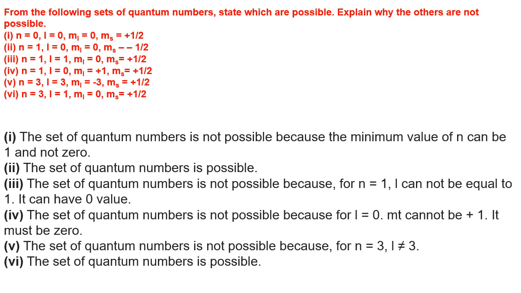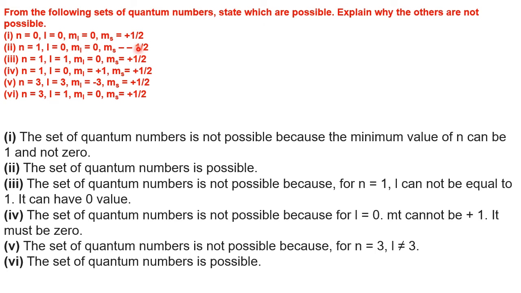Example number 1. From the following sets of quantum numbers, state which are possible. Explain why the others are not possible. Okay, right. n equal to 0, l equal to 0, m equal to 0, and spin equal to plus half.